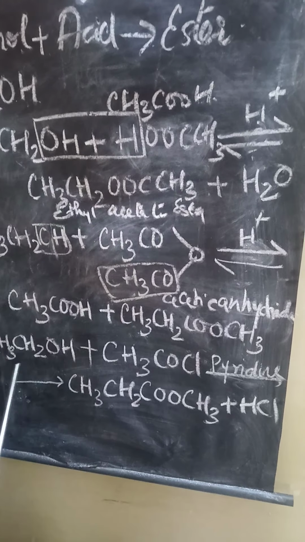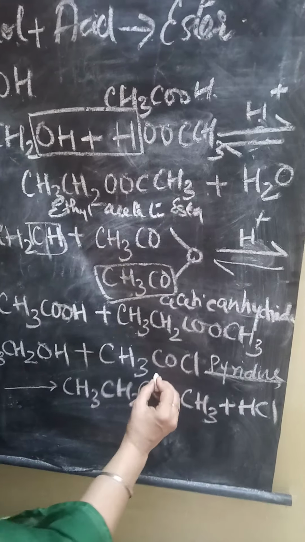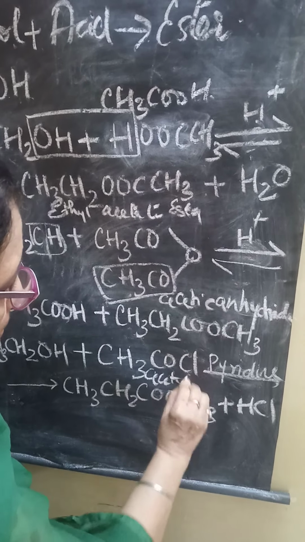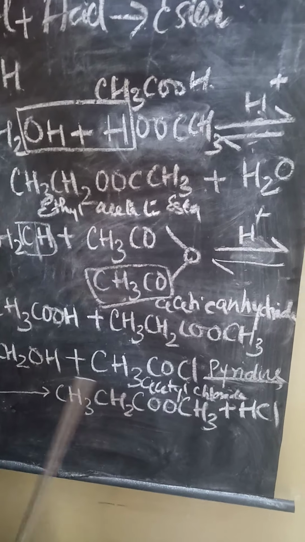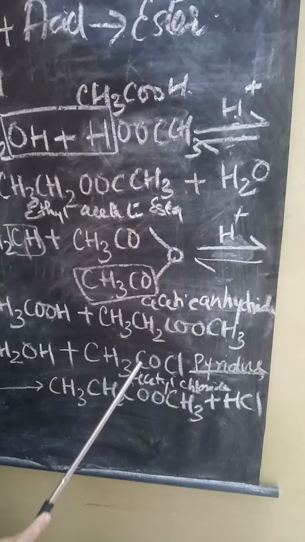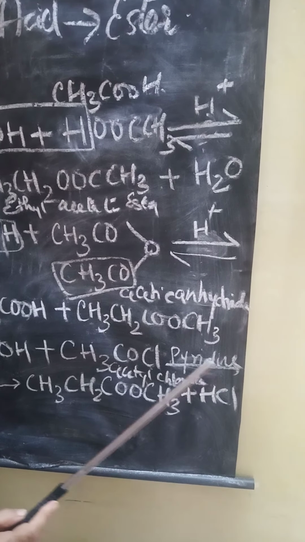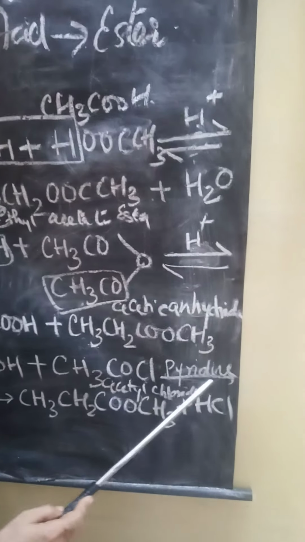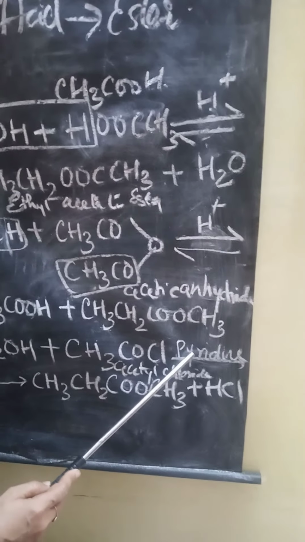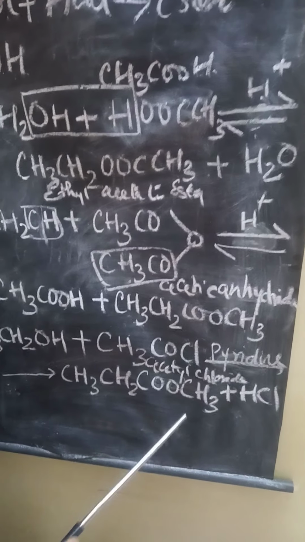The third reaction is that alcohol reacts with acetyl chloride. This is acetyl chloride. One thing you have to keep in mind, very important: this third reaction with acetyl chloride is not a reversible reaction, and the reaction takes place in the presence of pyridine, which is a base. Why the base has been added, you will come to know after seeing the product.